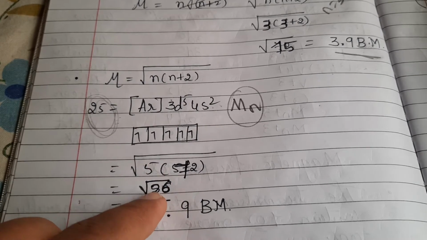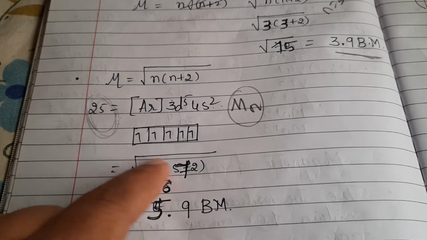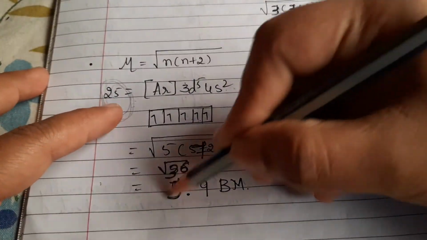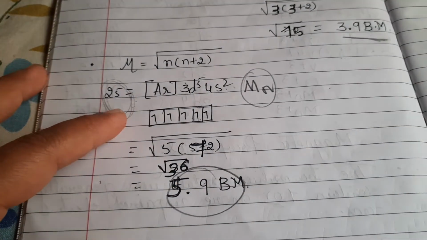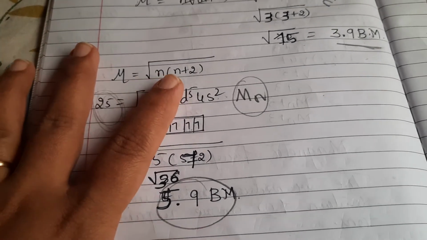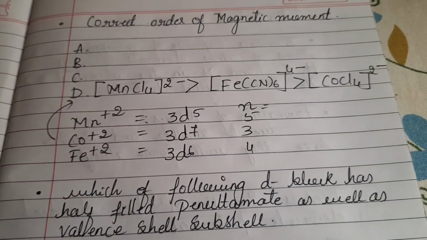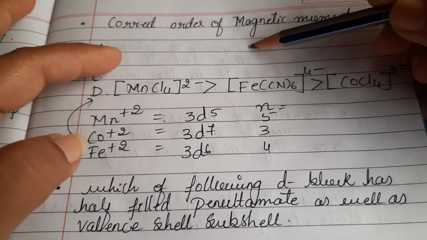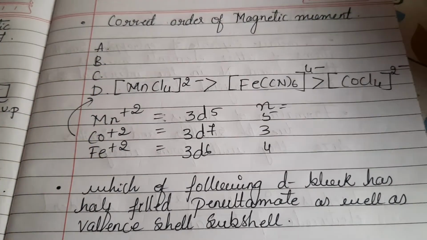Seven times 5 plus 2, you have to multiply and calculate, it is 35, and the square root is almost 5.9 Bohr magneton, which is the value for Mn. This is the magnetic moment calculation. Okay, so similarly you will have questions like this. There will be 4 options given. I haven't written them, but I'm explaining these things very well to you.